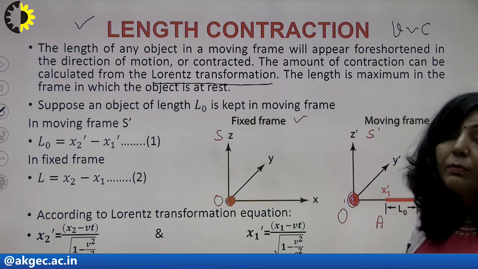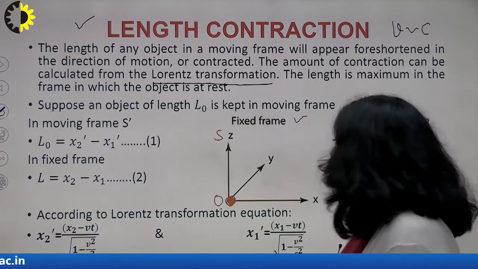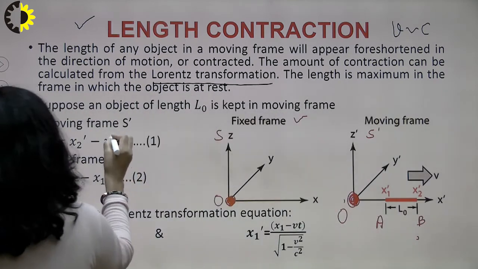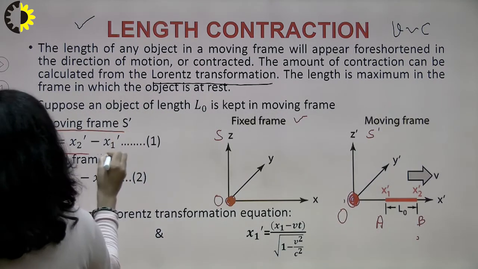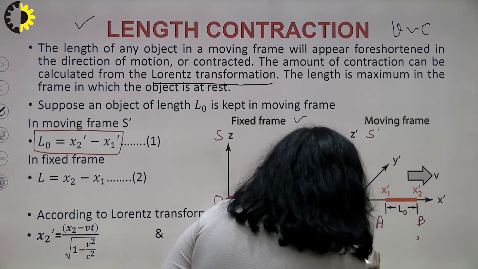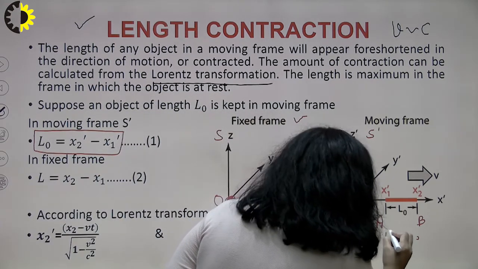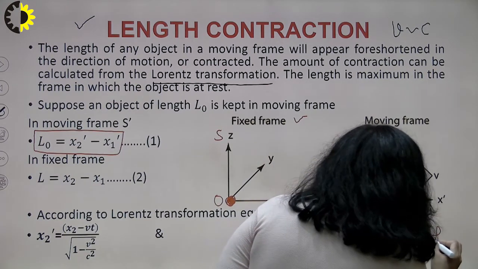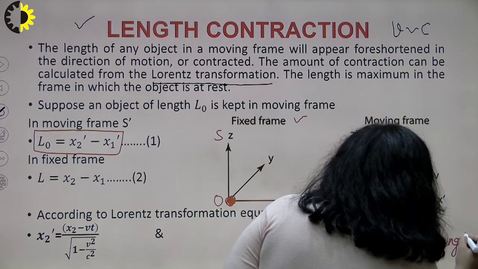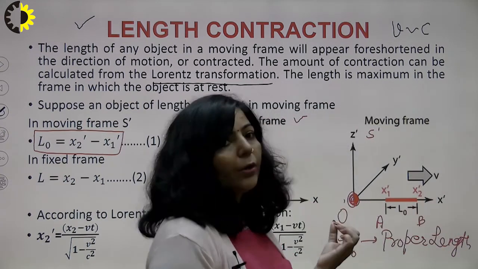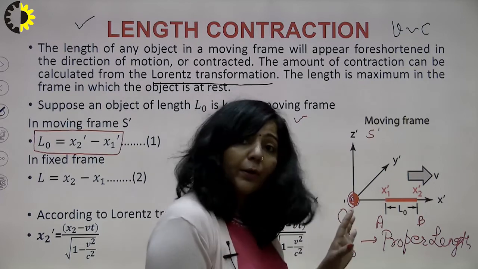Since in S dash the object is at rest, this particular length is known as proper length. The length of the object in that frame where the object is at rest is known as proper length. So that's why I am mentioning this length as L naught. I hope up to here everything is clear.